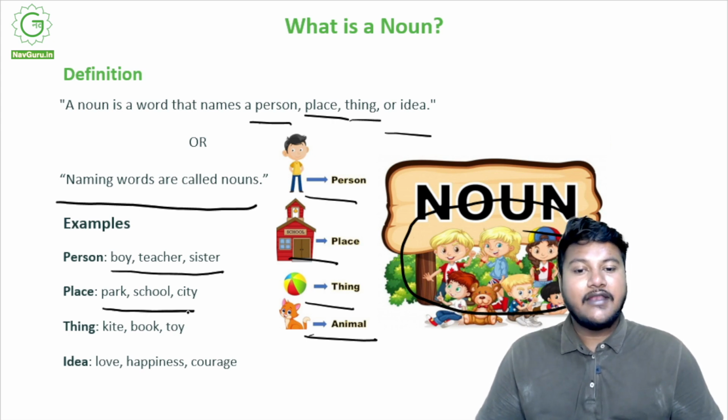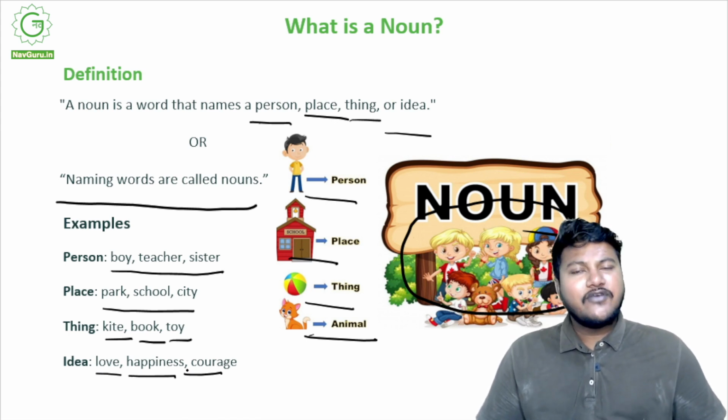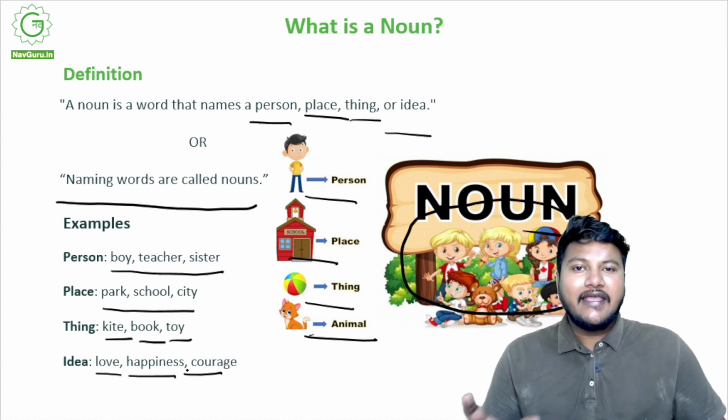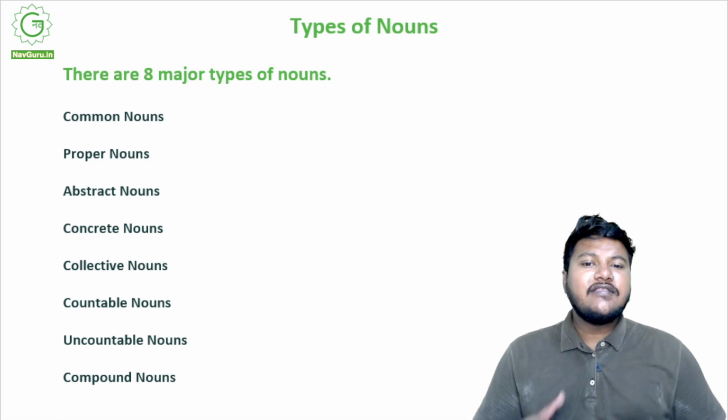Thing: a kite, a book, a toy. And ideas: love, happiness, courage, bravery, sadness, they are all nouns, because they're all naming something or the other. You get that, right? Any word that tells you the name of a person, place, thing, or idea is called a noun.